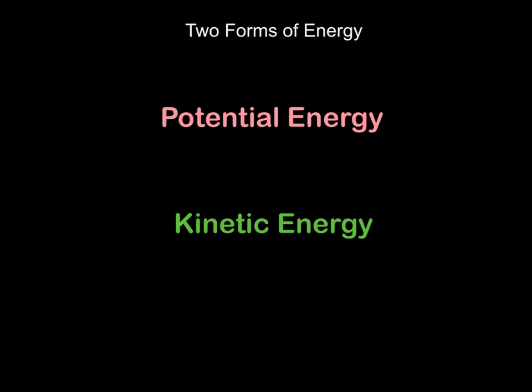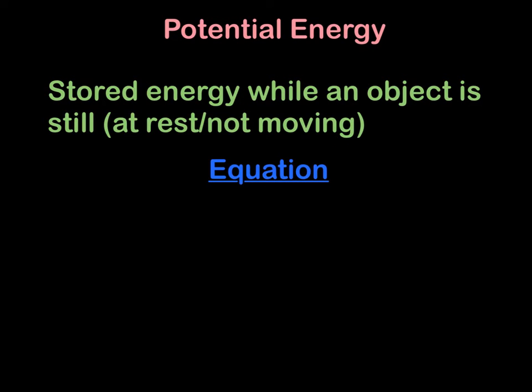There are two forms of energy. The first is called potential energy, and the second is called kinetic energy. So we have potential energy and we have kinetic energy. Potential energy is the energy that's stored. That's why we call it potential, because it has the potential to do something. It's when an object is still or at rest or not moving.